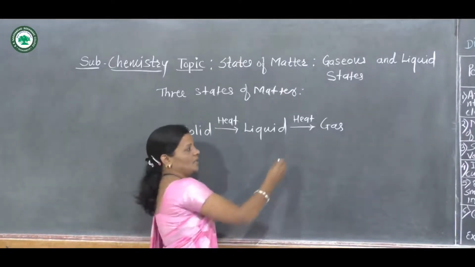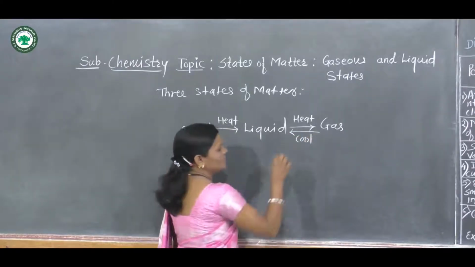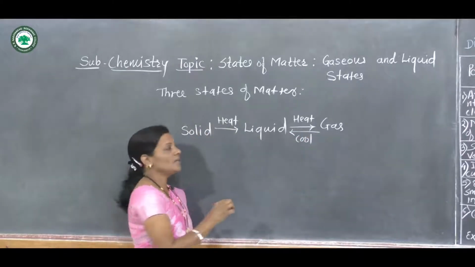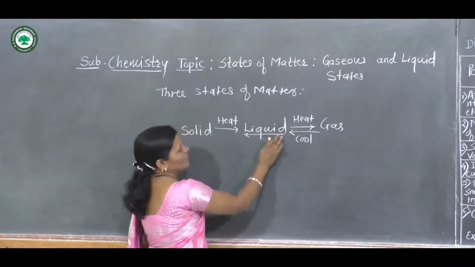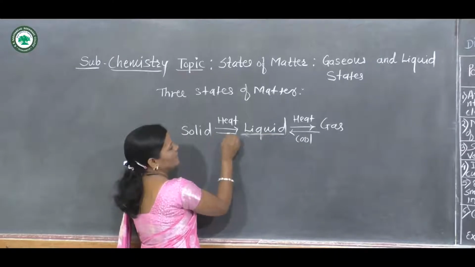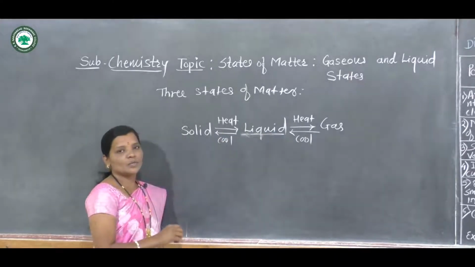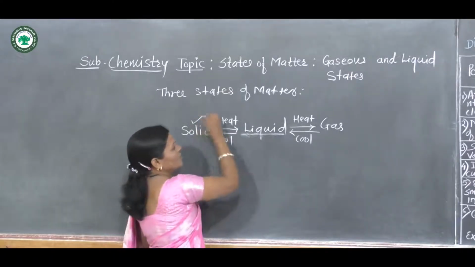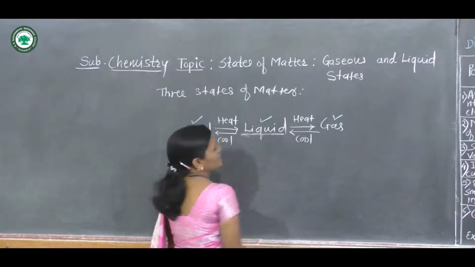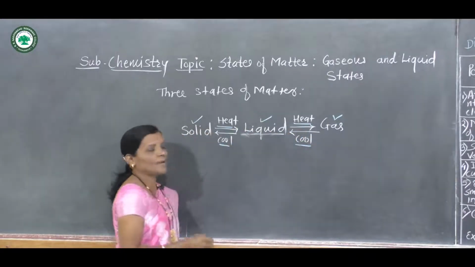If this gaseous state of matter is cooled, then it is converted into its liquid state, and when this liquid is further cooled, then it is converted into solid state. That means all these 3 states of matter, solid, liquid and gaseous, are interconvertible to each other by heating